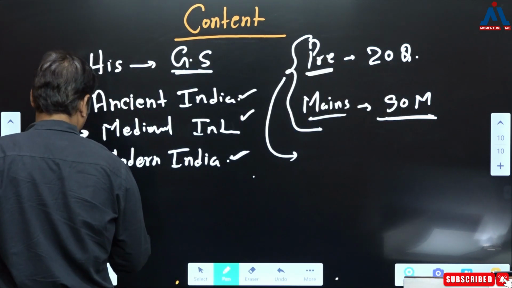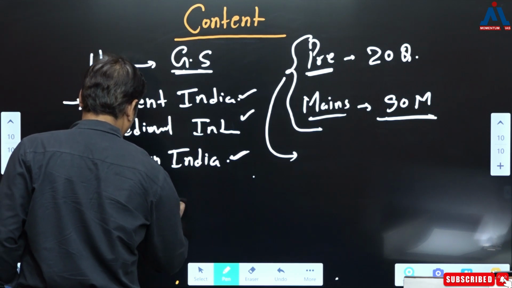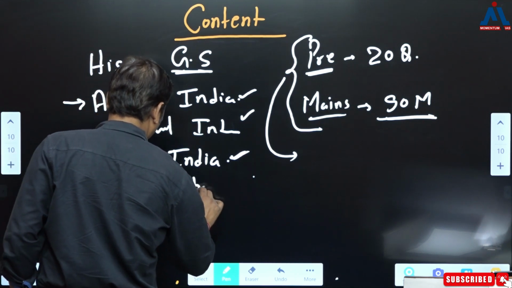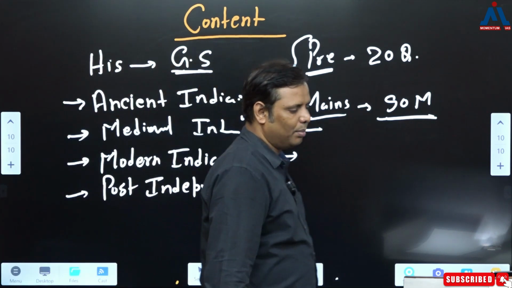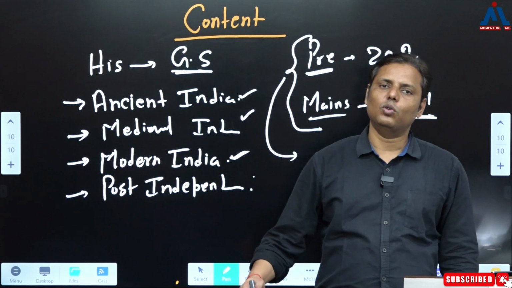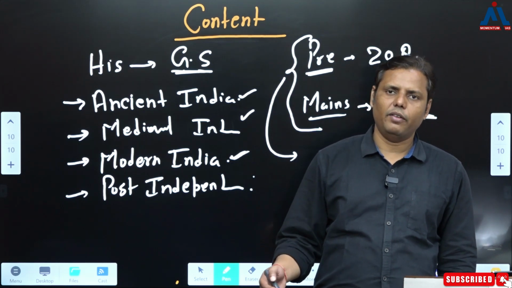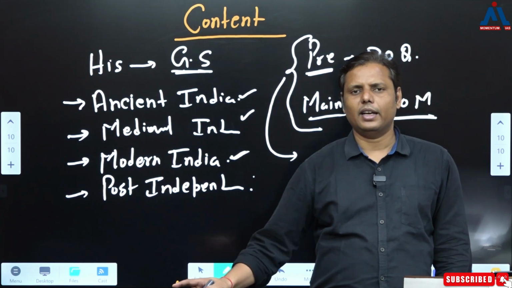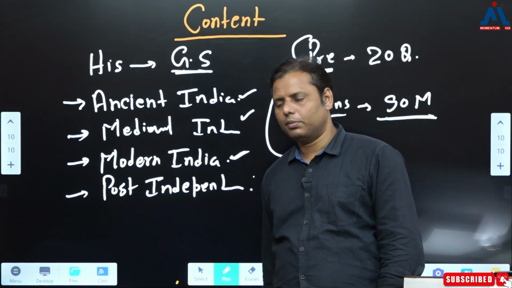Then the other part that you read is basically post-independence. Correct? Now day by day it is also becoming an important part. And post-independence is such an area which overlaps with geography, with polity, with economy, with society, right? All the areas ultimately overlap with it. So post-independence, that also you are supposed to read.